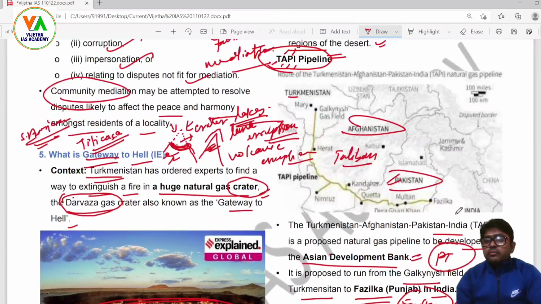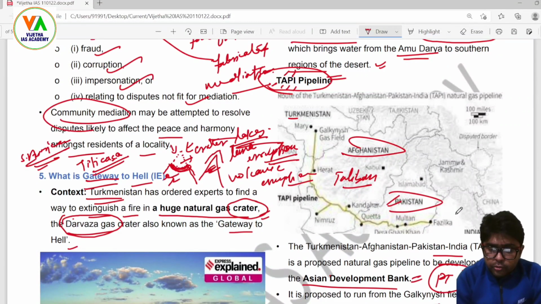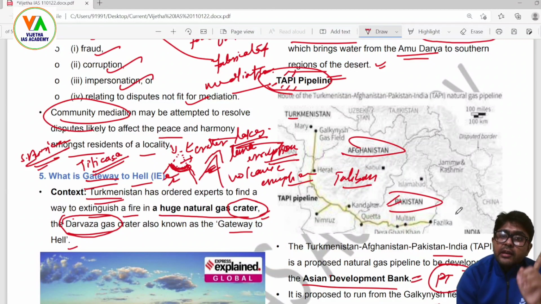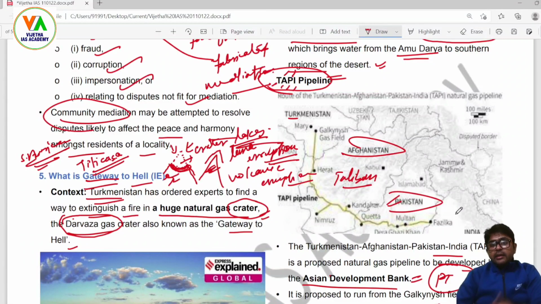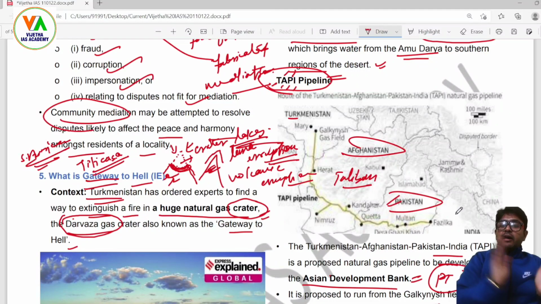Now, in a nutshell, why is the project in halt? If you see the nature of the countries involved in this project, they are poor countries. They are not able to complete their share of the pipelines on time. Even if India is helping Afghanistan, Pakistan's financial issues are not letting them control the situation, and China does not want to help Pakistan in this manner because it is ultimately going to benefit India. So that is why China is keeping herself away.